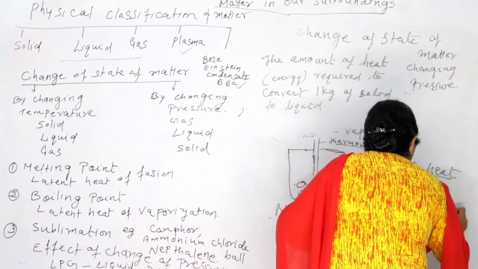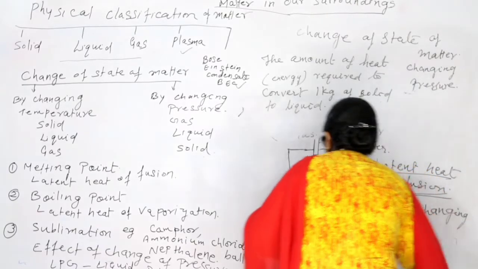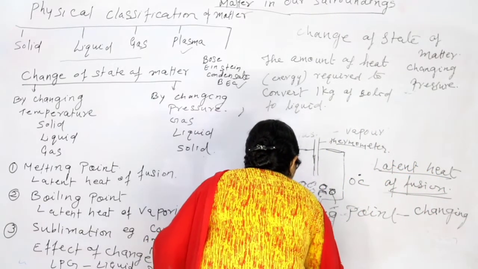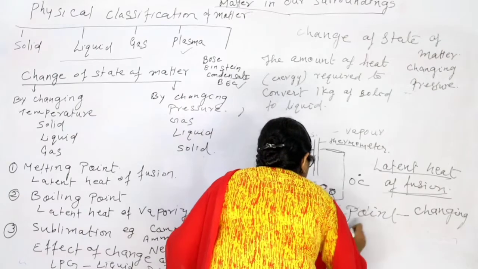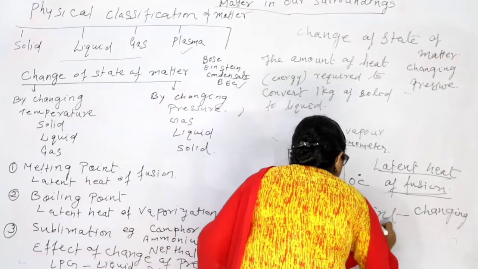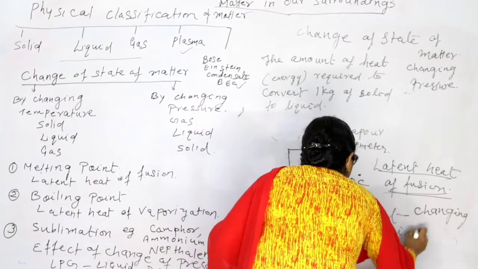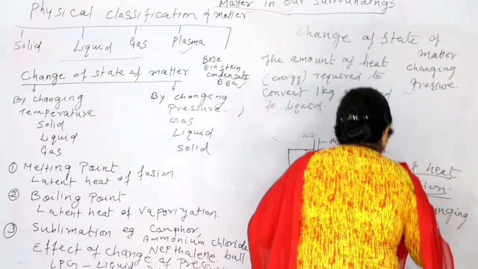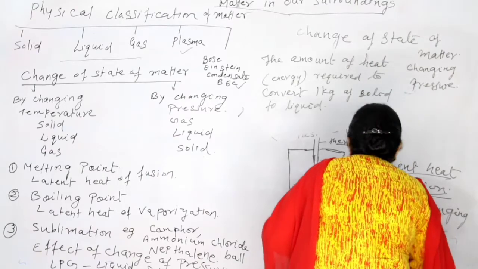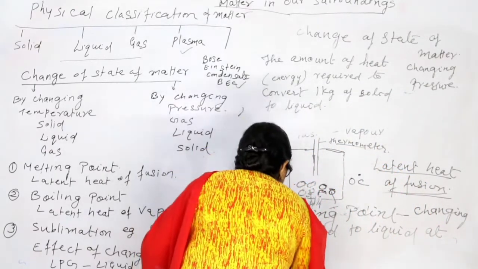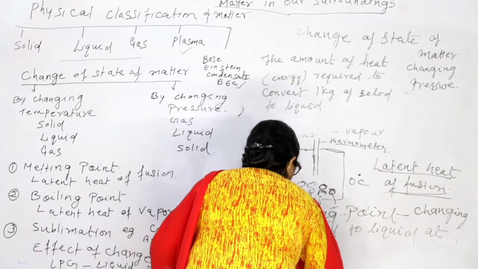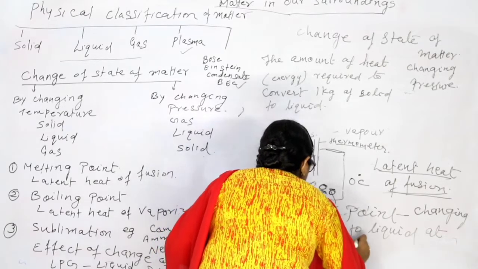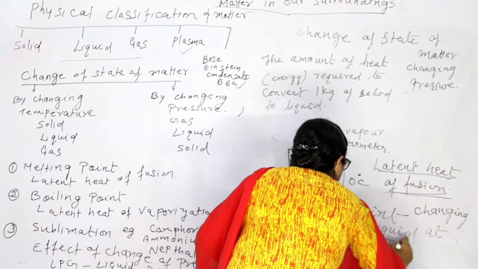Melting point means changing of solid to liquid at atmospheric pressure.